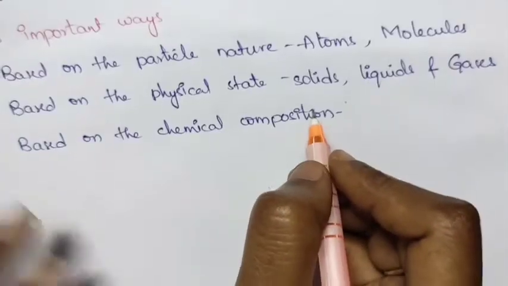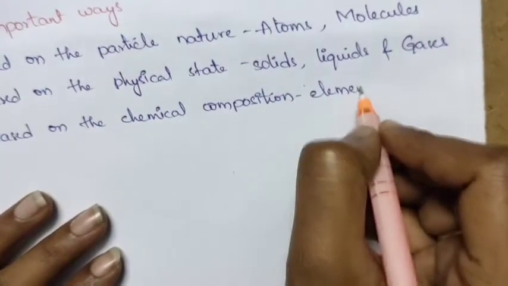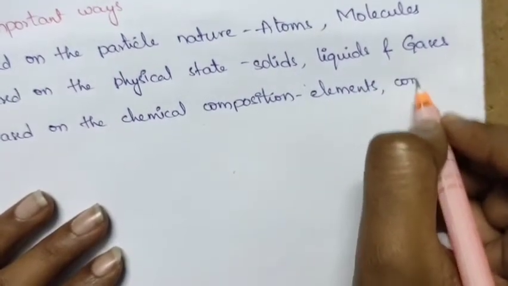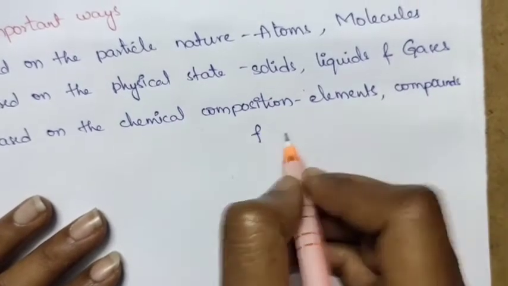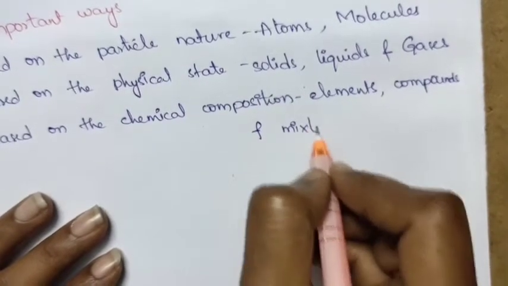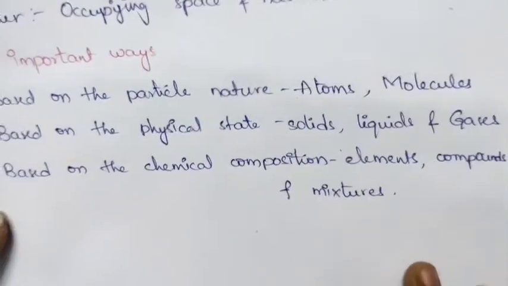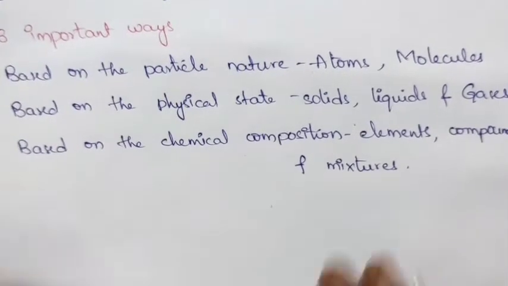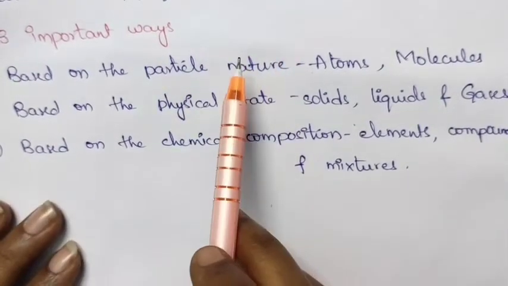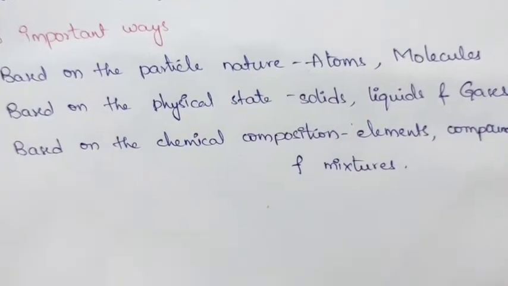Based on the chemical composition, matter is classified into elements, compounds and mixtures. This is how matter is classified into these types. First we have to know the particle nature of matter, that is classified into atoms and molecules.